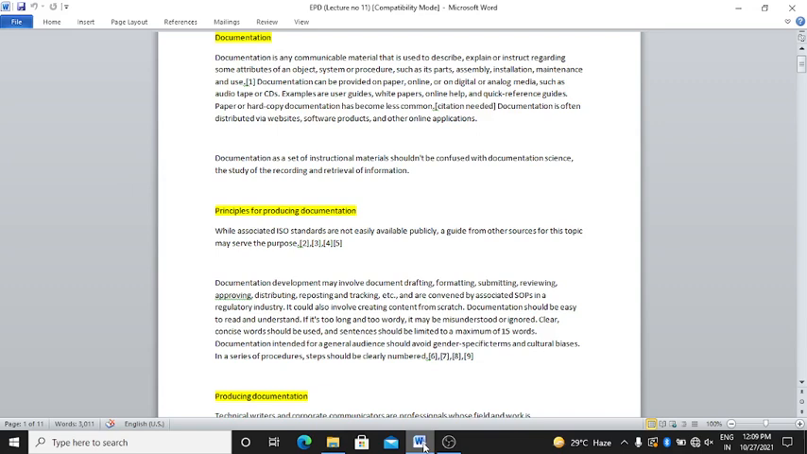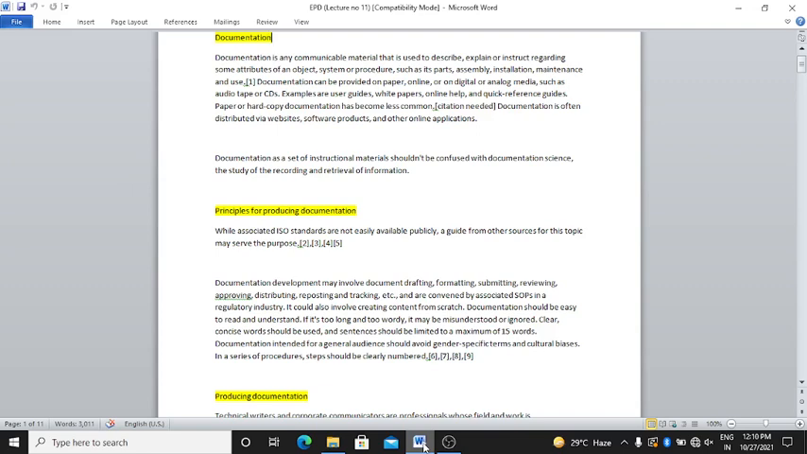Documentation intended for a general audience should avoid gender specific terms and cultural bias. It means that for a public or general audience, documentation should not contain gender specific terms or cultural bias, because India has different cultures and it may get misunderstood. In a series of procedures, steps should be clearly numbered.